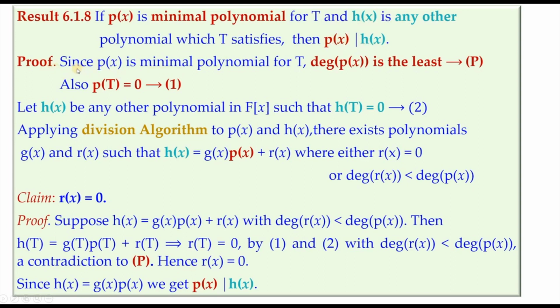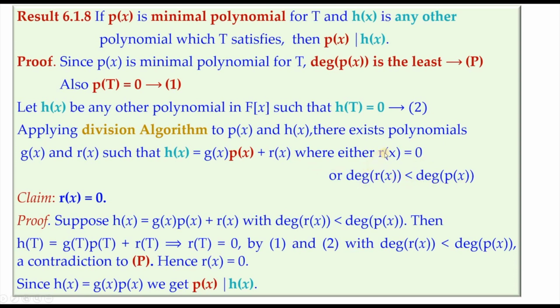Now the proof goes like this: since p(x) is the minimal polynomial for t, degree of p(x) is the least, and p(t) should be 0, that is t should satisfy that polynomial. We shall name this as equation 1. Now let h(x) be any other polynomial in F[x] such that h(t) is 0. Call that equation 2. Now we will apply the division algorithm to p(x) and h(x) so that we can find the polynomials q(x) and r(x) such that h(x) is equal to q(x) into p(x) plus r(x), where either r(x) is 0 or degree of r(x) is strictly less than degree of p(x).